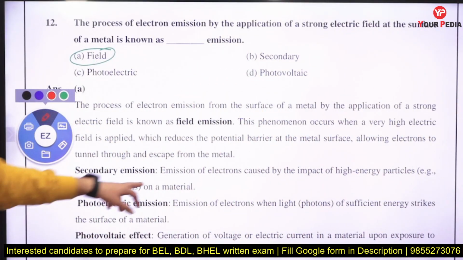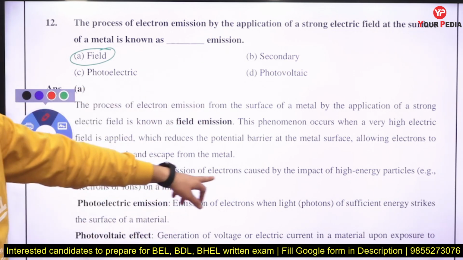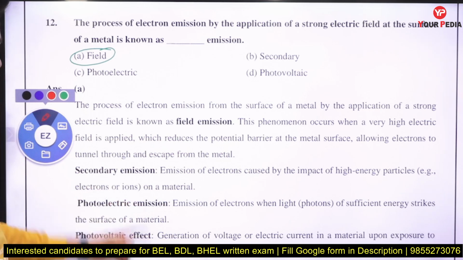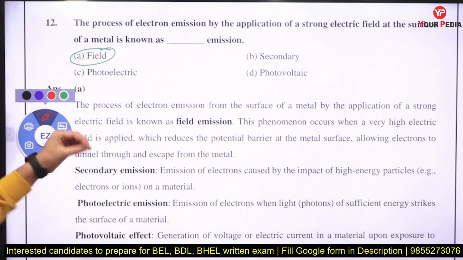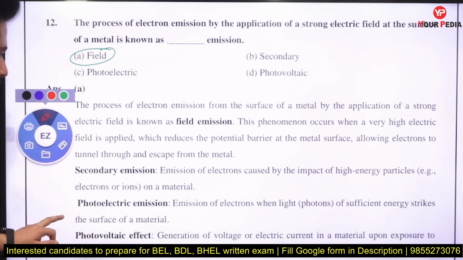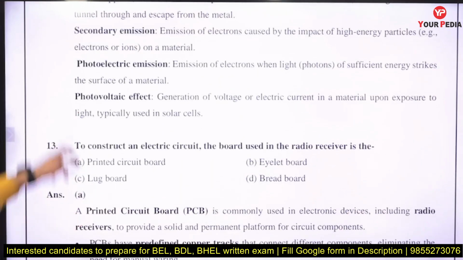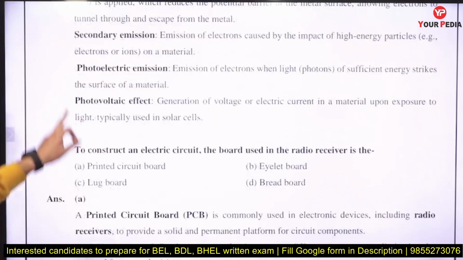See, secondary emission is talking about the emission of electrons caused by the impact of high energy particles. Photoelectric emission is the emission of electrons when light sufficient in energy strikes the surface of the metal. Photovoltaic effect is the generation of voltage or electric current in a material upon exposure to light, and is typically used in solar cells. So that is a different thing here.